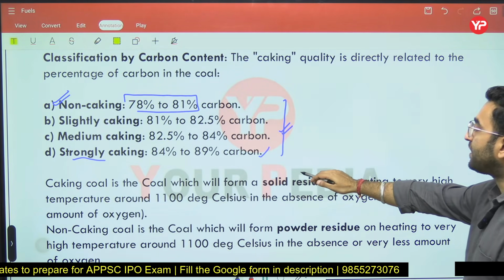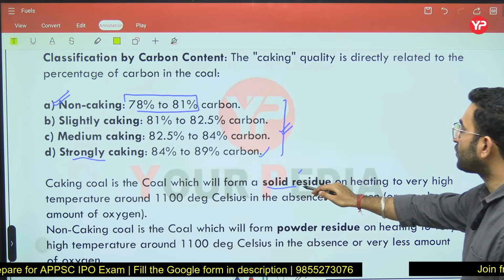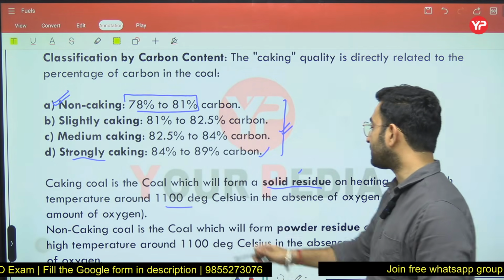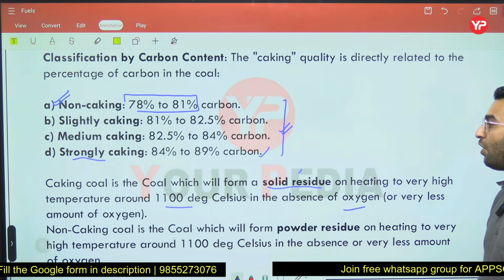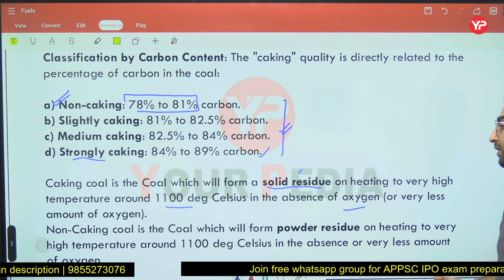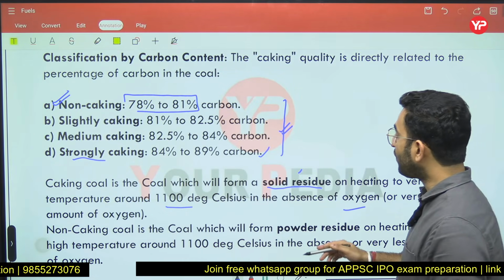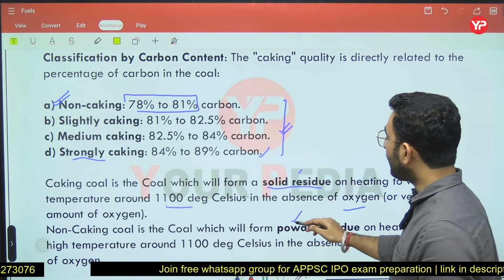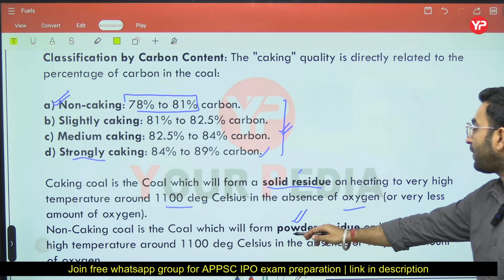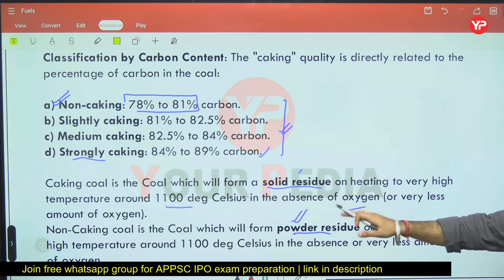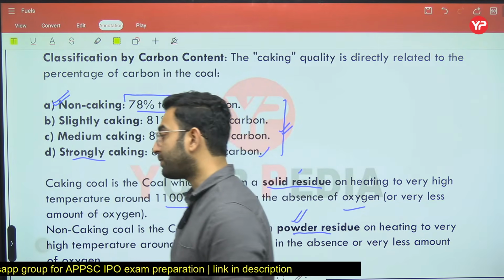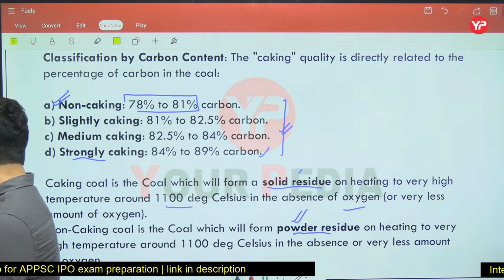Caking coal is a coal which forms a very strong solid residue on heating to a temperature of around 1100 degrees Celsius in the absence of oxygen, or if a very small quantity of oxygen is present. In the case of non-caking coal, you get a powdery residue on heating in the same temperature range in the absence of oxygen. Just remember that.